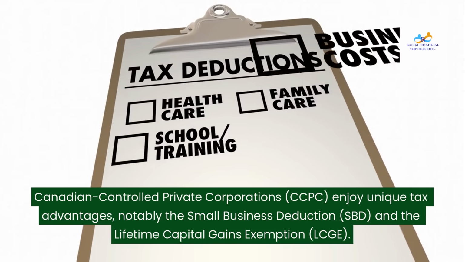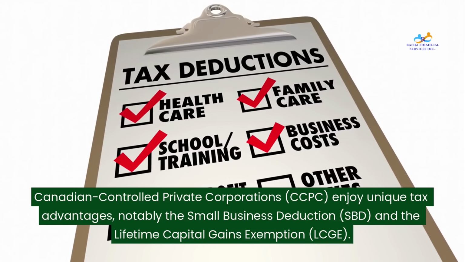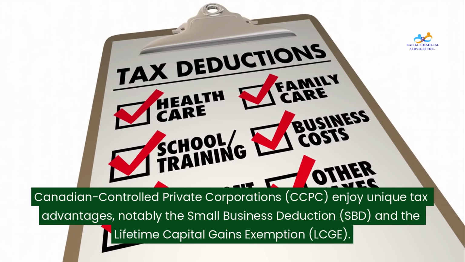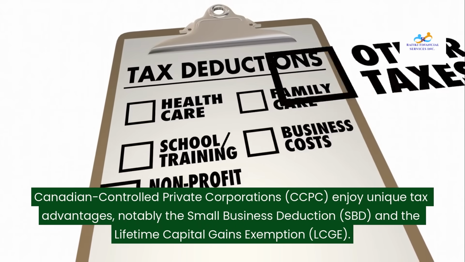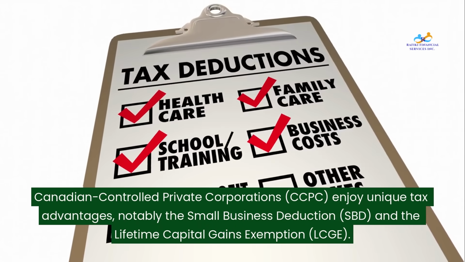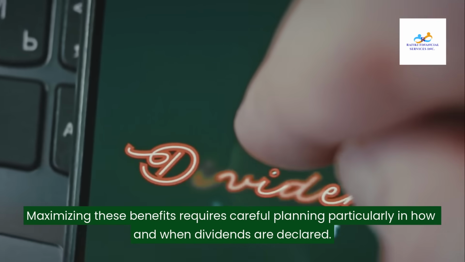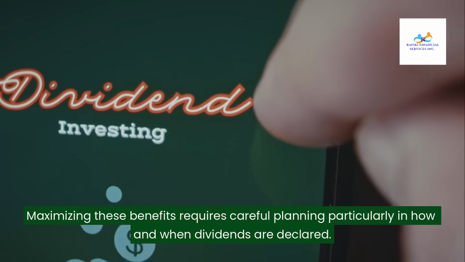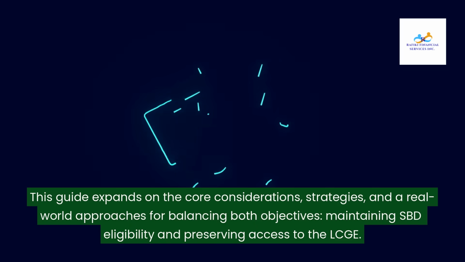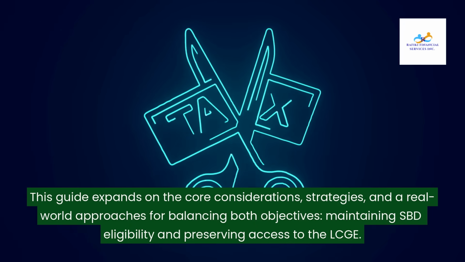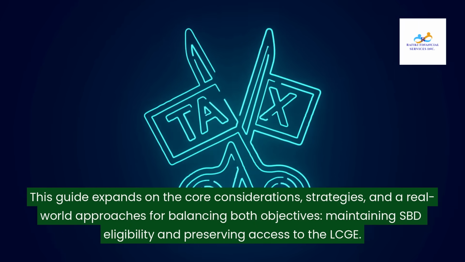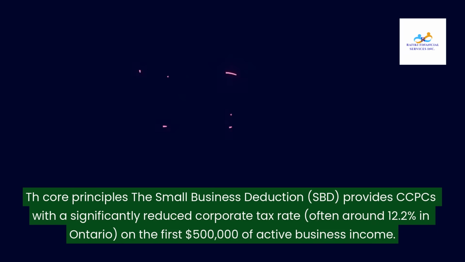Canadian-controlled private corporations, CCPCs, enjoy unique tax advantages, notably the Small Business Deduction, SBD, and the Lifetime Capital Gains Exemption, LCGE. Maximizing these benefits requires careful planning, particularly in how and when dividends are declared. This guide expands on the core considerations, strategies, and real-world approaches for balancing both objectives, maintaining SBD eligibility and preserving access to the LCGE. Core principles.